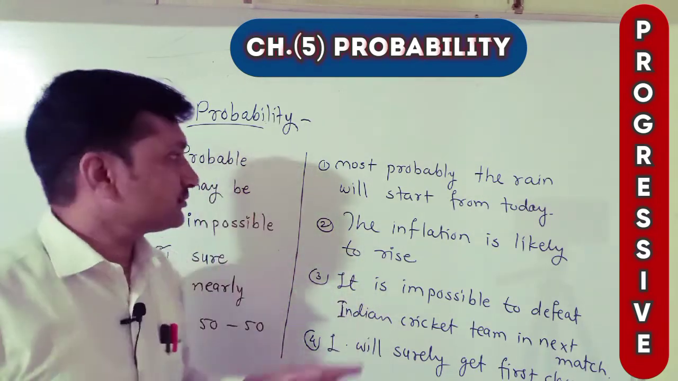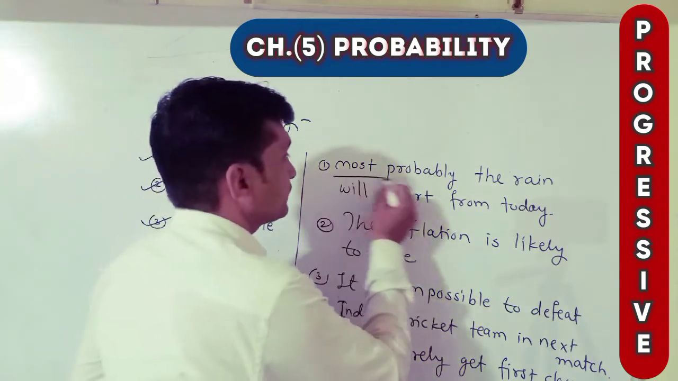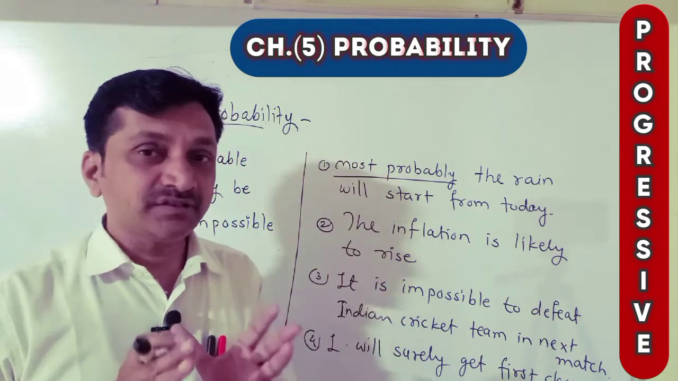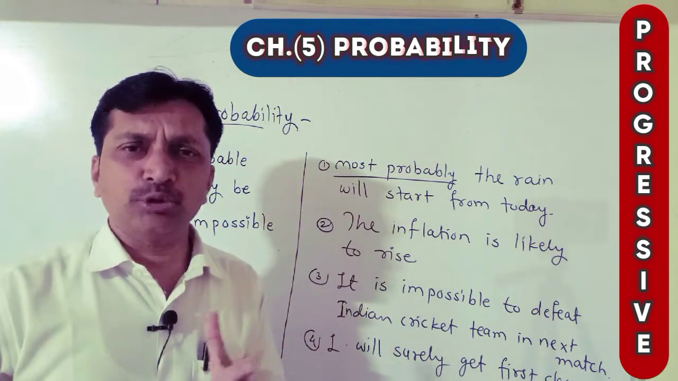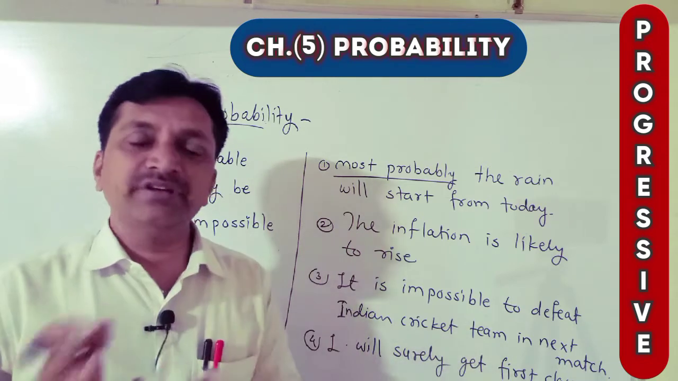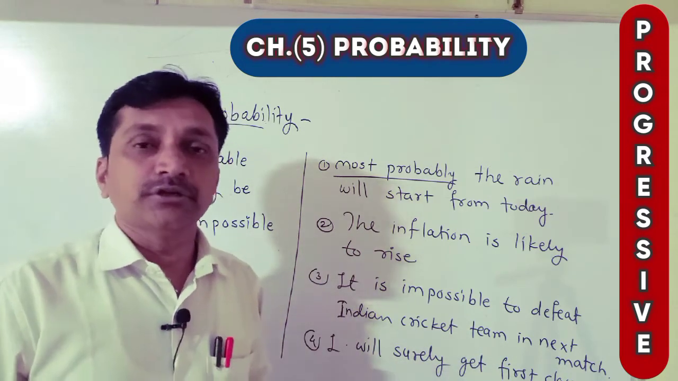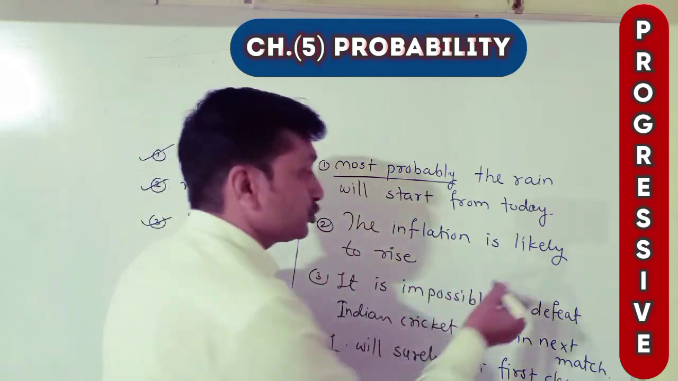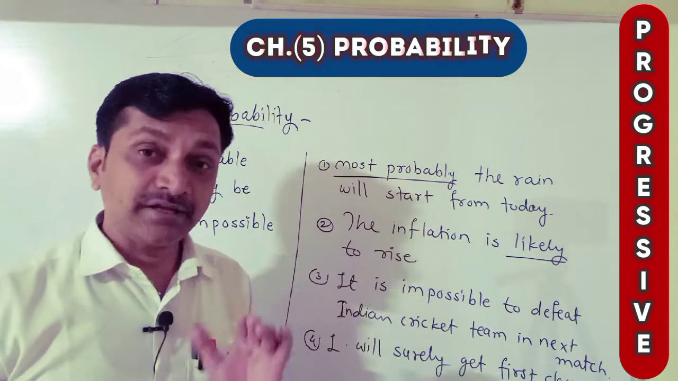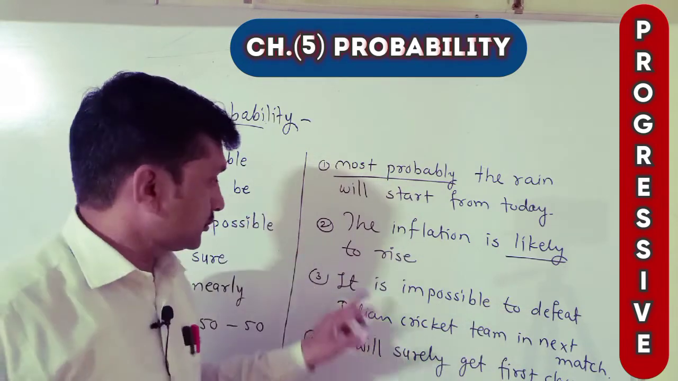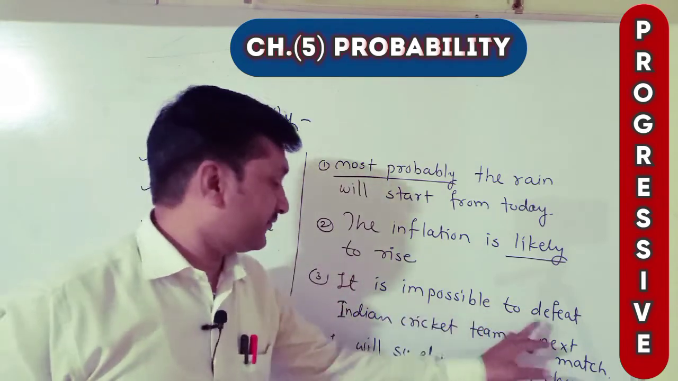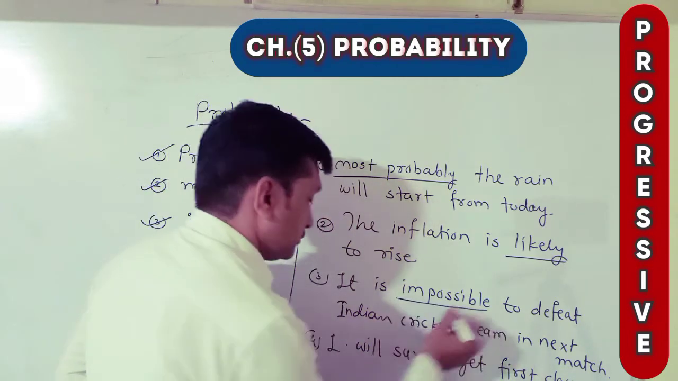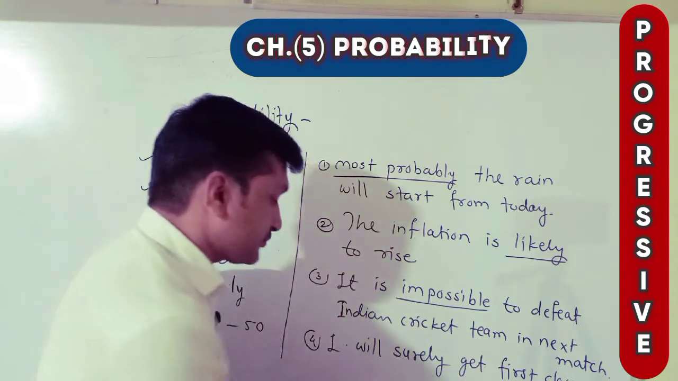Now some examples. Most probably the rain will start from today. Most probably means there is a chance, maybe or may not be. Not surely, we cannot say. There is no certainty, there is no guarantee. Okay? The inflation is likely to rise. It is impossible to defeat the Indian cricket team in the next match. It is impossible. I will surely get first class.